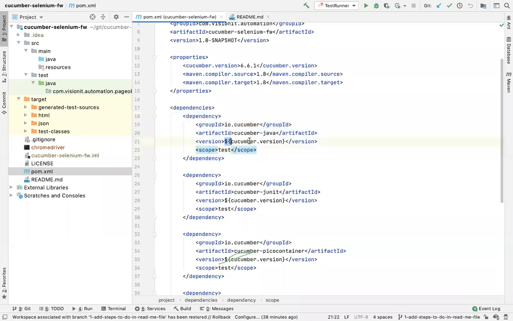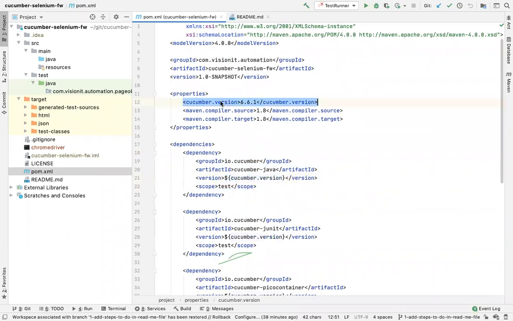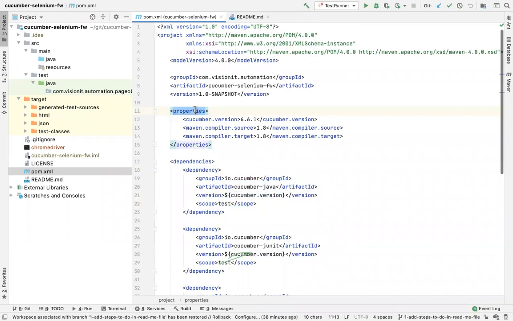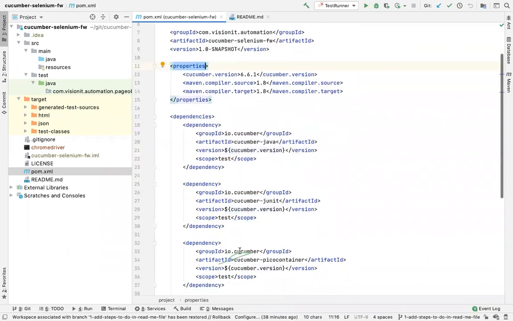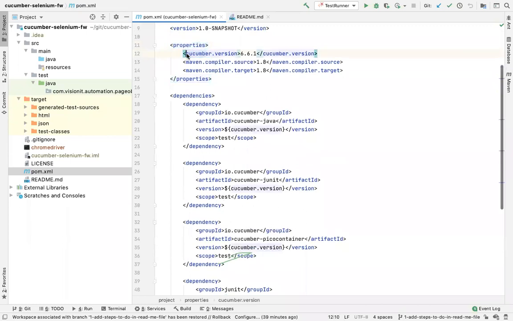You might wonder what this is, right? Cucumber version. So I have defined this above, Cucumber.version, right? When I say Cucumber.version, this is a variable basically. This is a concept of Maven, where I can create properties at the top and I can use it in my subsequent dependency or any plugin or build plugin area. So it's just like a variable. So I've created a variable called Cucumber.version that I'm using here. And to use a variable in Maven, you have to use $, then bracket open, and then the name of the variable. So this is the variable, and this is where I'm using it.